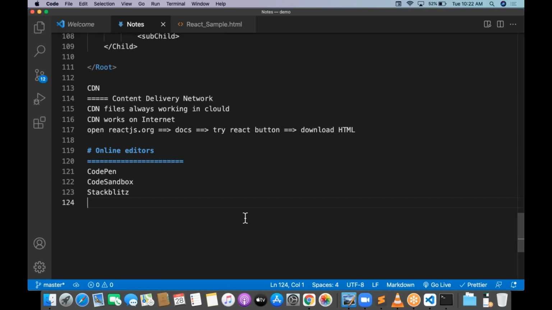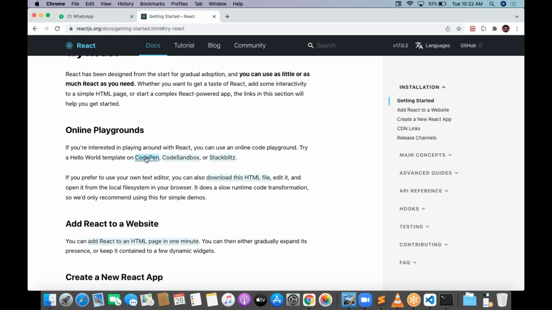No need to take the CDN and all. So CDN is the download-HTML process, but here it is a different one. Let me go with CodePen first, one by one, very fast.